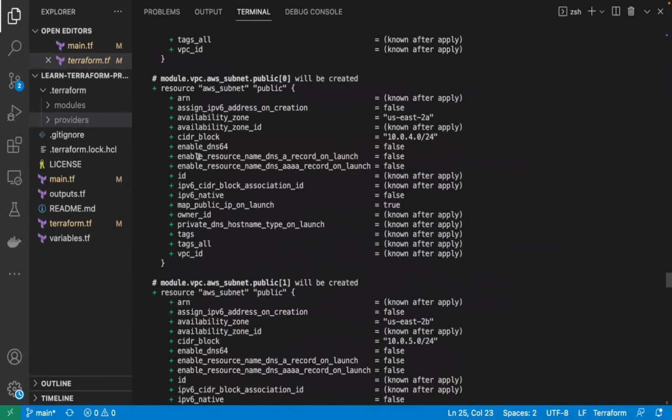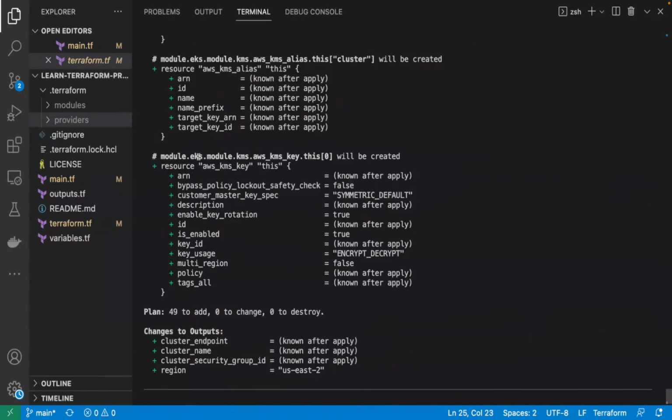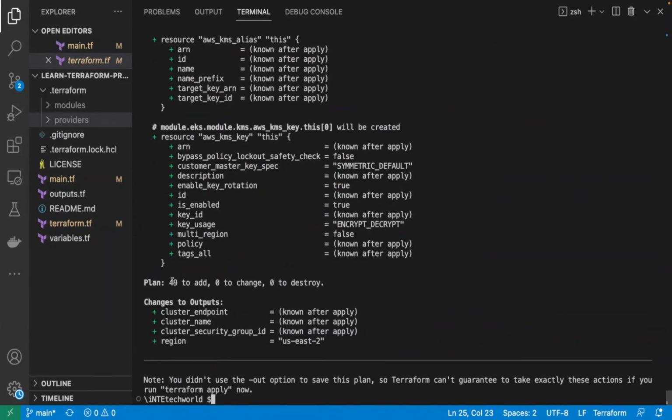That's how Terraform checks all the resources in the infrastructure, and you are seeing all of it as part of the plan. We know that once we run that, we have 49 resources to add. It's also giving you the outputs, which come from the output file. What you can do is run the Terraform plan and save the plan in a file, and then run the Terraform apply referring to that particular file.